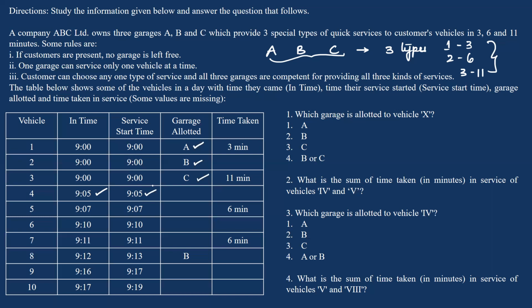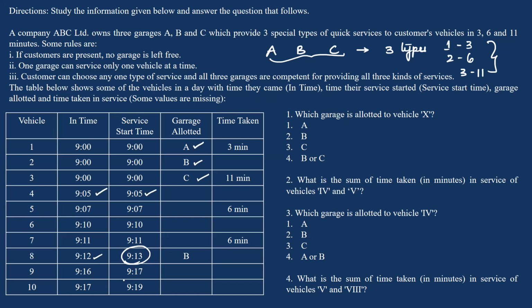Now, same for the fifth vehicle. The vehicle entered at 9:07. The service started at 9:07. So exactly at 9:07, a garage is free. Whereas if you look at vehicle 8, vehicle 9 and vehicle 10, the vehicle entered at 9:12 and the service started at 9:13. So between 9:12 and 9:13, all three garages were not vacant, they were servicing vehicles. Same here. Between 9:16 and 9:17, all three garages were full. And same for between 9:17 and 9:19.